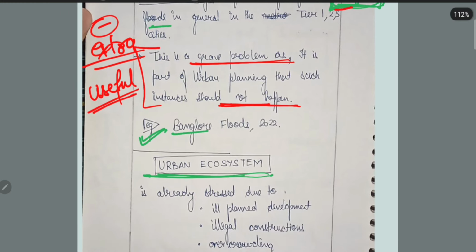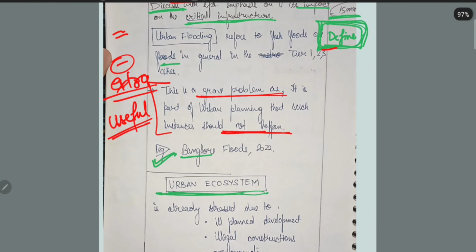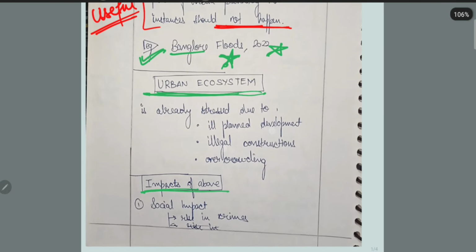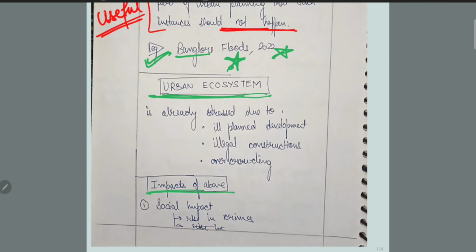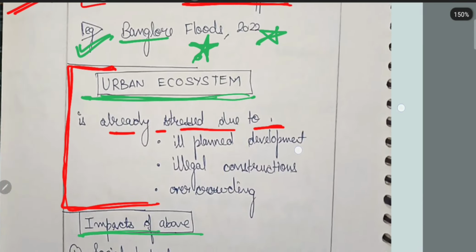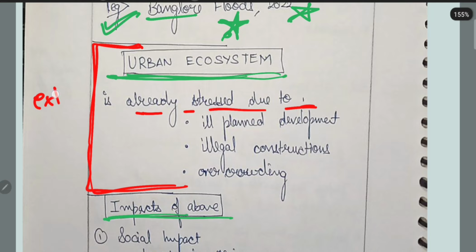Then he gave the example of the Bangalore flood. That's fantastic. I like this way of mentioning an example. Then the next line: urban ecosystem is already stressed due to unplanned development. Friends, it is not the demand of the question. Why it is already stressed is not the demand of the question. It is also extra, irrelevant information.